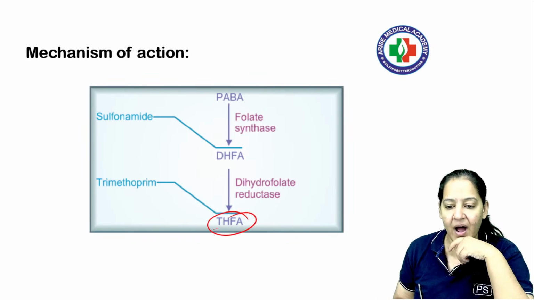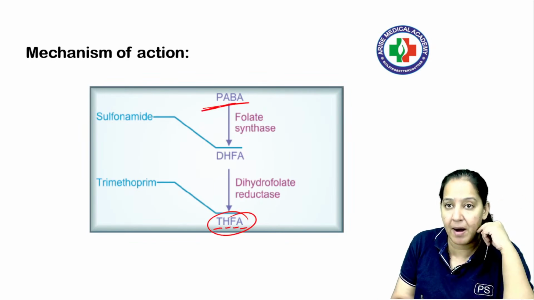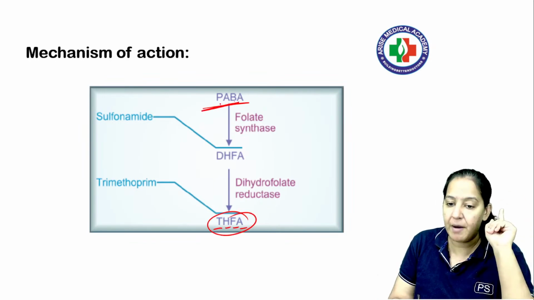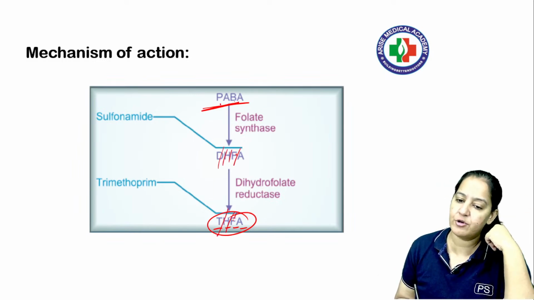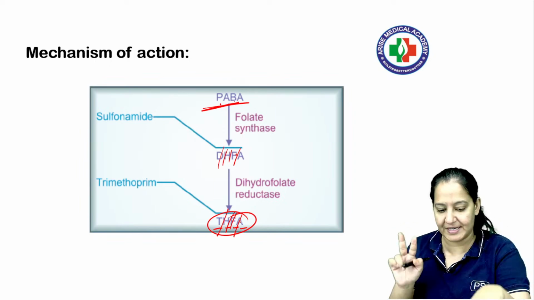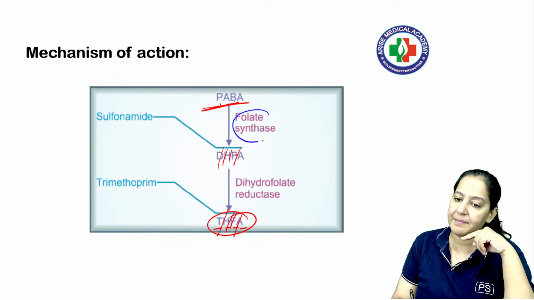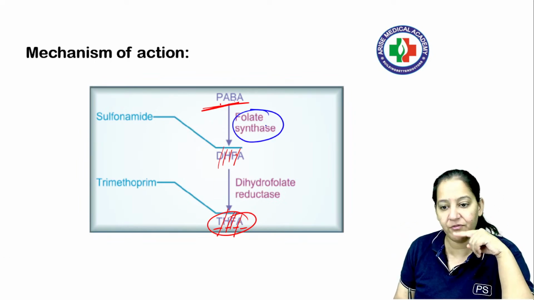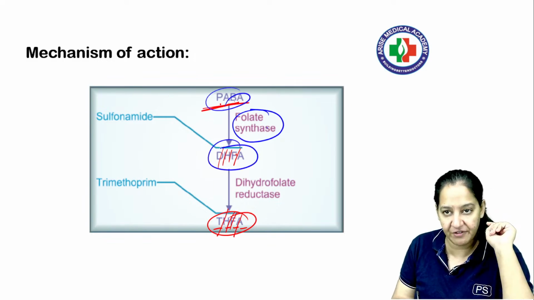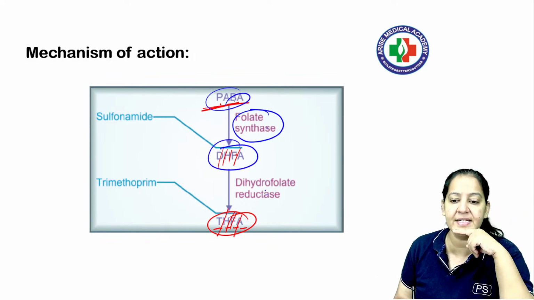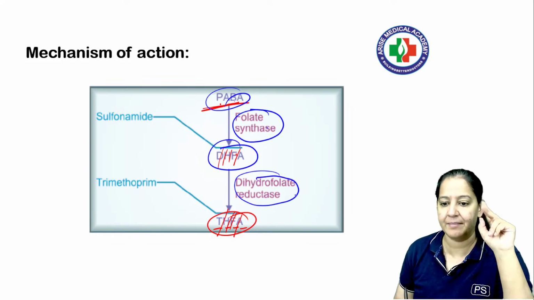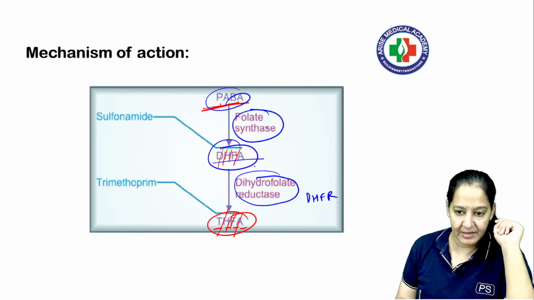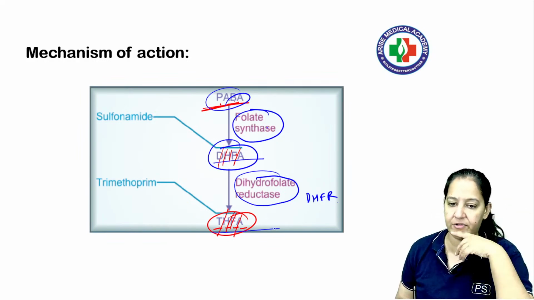Folic acid, tetrahydrofolic acid, is synthesized from PABA. PABA gets converted to dihydrofolic acid, and dihydrofolic acid gets converted to tetrahydrofolic acid. Two steps are there. For the first step, the enzyme is folate synthetase. Folate synthetase converts PABA to DHFA, dihydrofolic acid, and the second enzyme is known as dihydrofolate reductase, DHFR. It converts dihydrofolate to tetrahydrofolate.